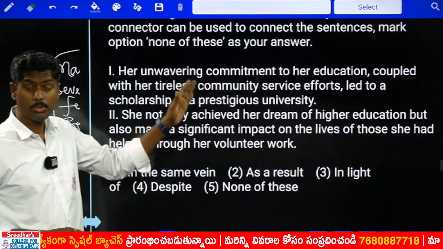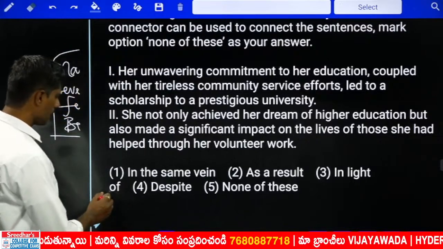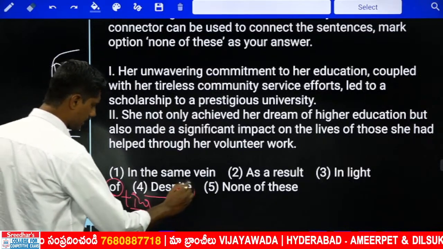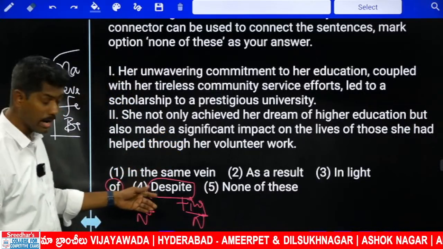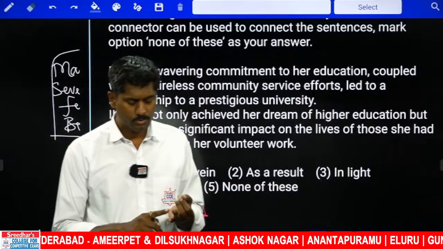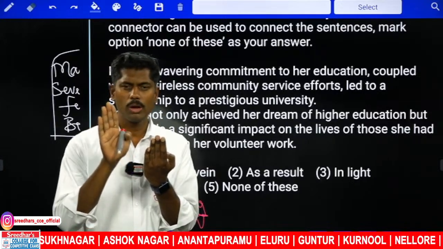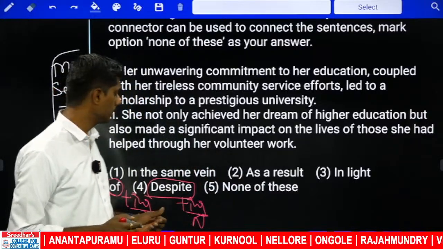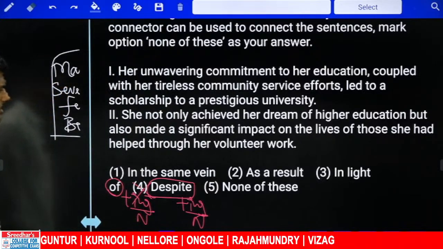In the light of her commitment: if I want to take "in the light of," it should be at the beginning only, not in the middle. And if I am taking "in the light of," I require -ing or a noun. Same is the case with despite, also a preposition, -ing or noun. So if I am taking 3 or 4, the fourth one is grammatically okay but meaningfully, why do we use in spite of or despite? In spite of or despite are both used to combine contrast statements. If I want to combine a positive and a negative statement, I need to use despite. Similarly, if I want to combine a negative and a positive, I need to use despite, but both the statements given are positive only. Fourth one not possible. So answer 1, 2, 3.